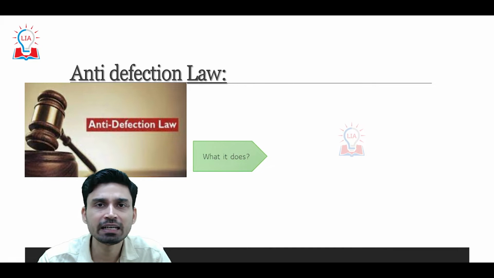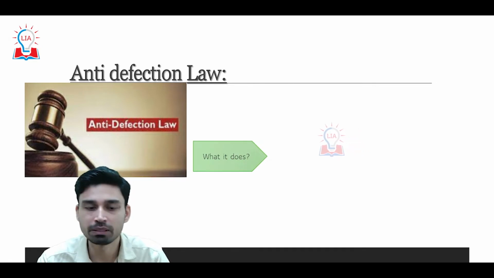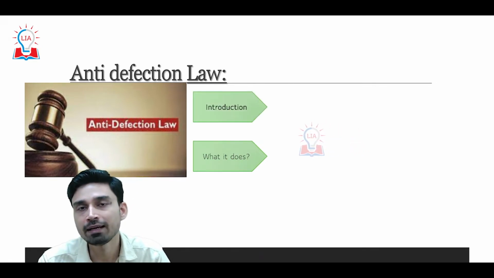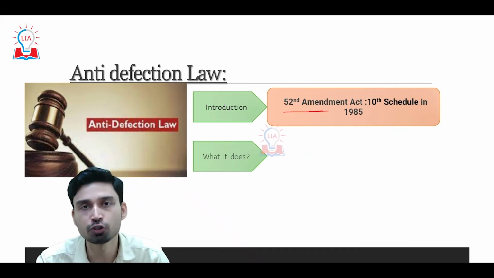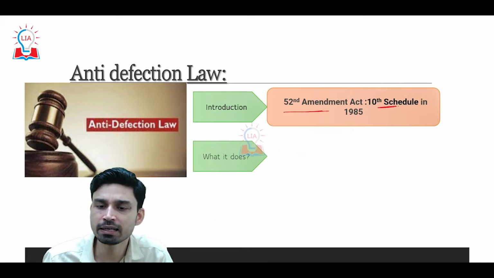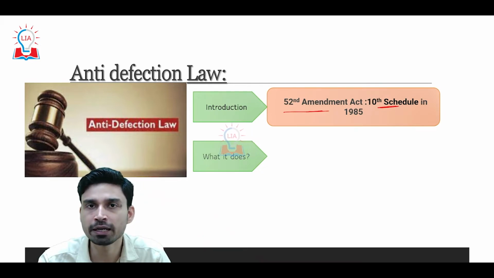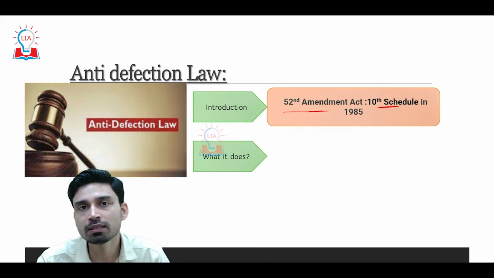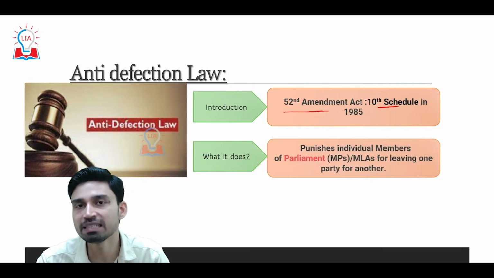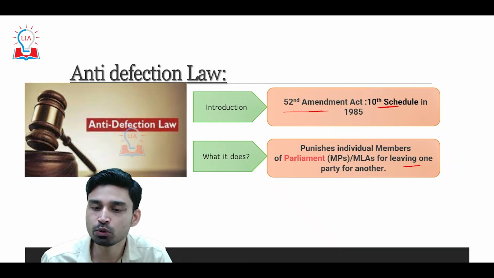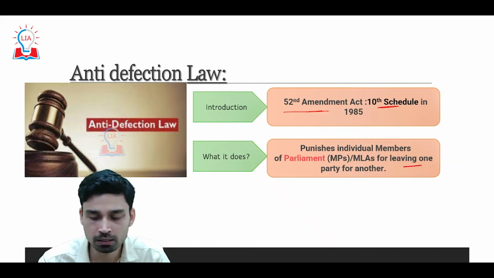So what is the anti-defection law? Let us try to understand this briefly. First of all, the anti-defection law was introduced by the 52nd Amendment Act of the Constitution and inserted in the 10th Schedule of the Constitution in 1985. So what does this law do? This law basically punishes individual members of Parliament or members of legislative assemblies if they try to leave one political party for another political party.